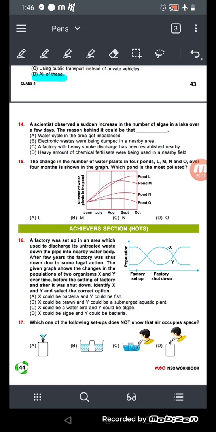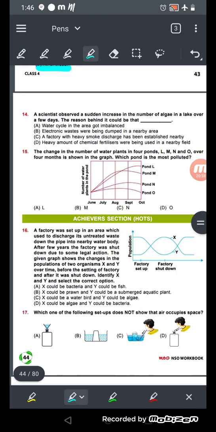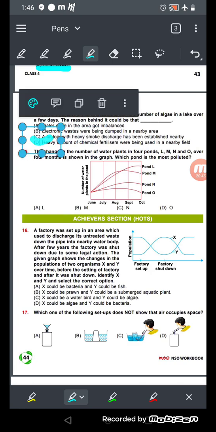So the answer will be a heavy amount of chemical fertilizers were being used in the nearby area. So the answer will be number D. Okay, so the answer will be number D.